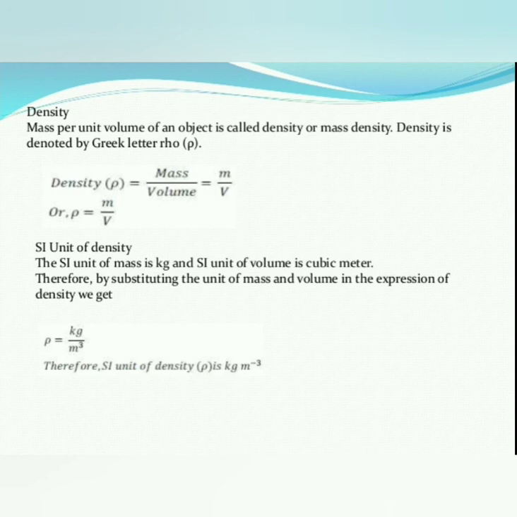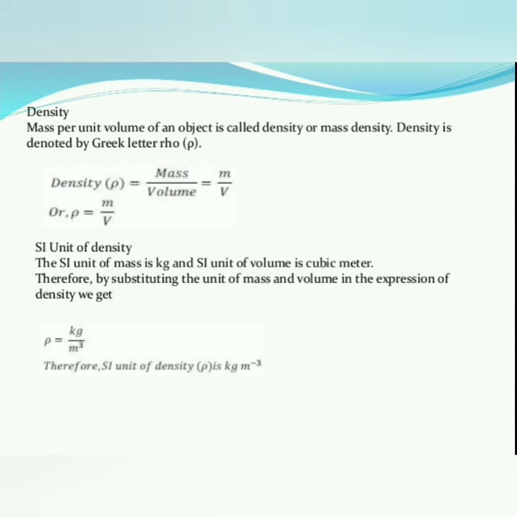The SI unit of density: mass is measured in kg and the SI unit of volume is cubic meter. Therefore, by substituting the units of mass and volume in the expression of density, we get rho equal to kg by cubic meter. Therefore the SI unit of density rho is kg per cubic meter. Okay, is it clear?